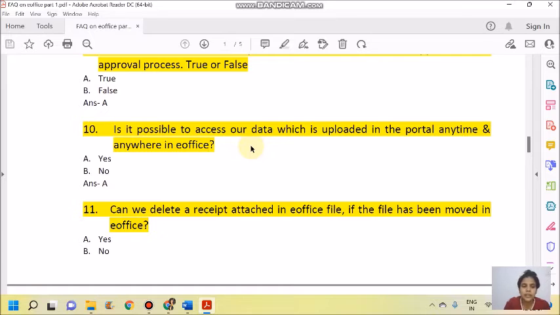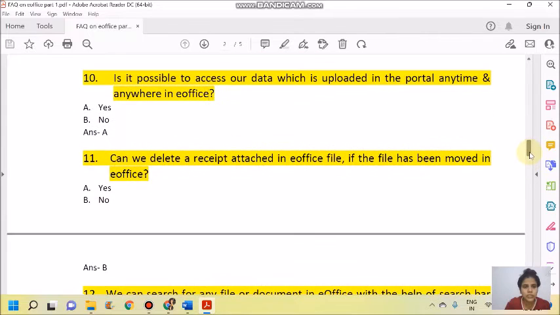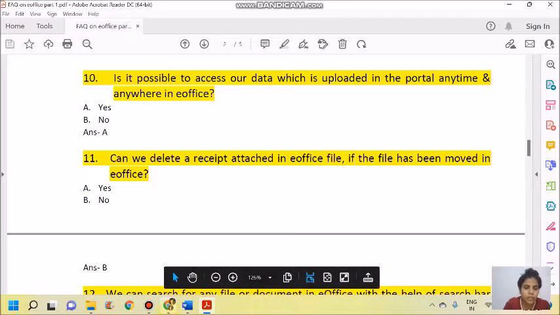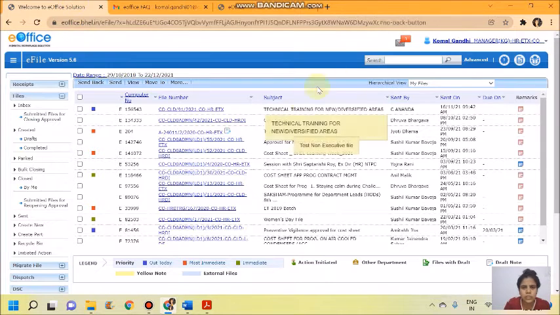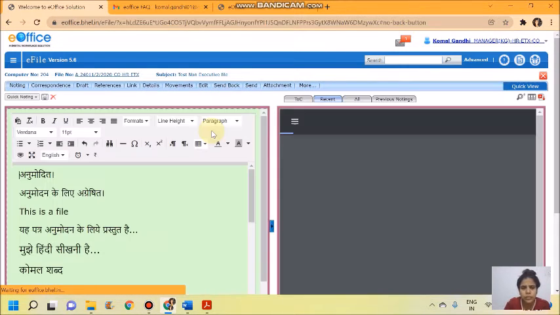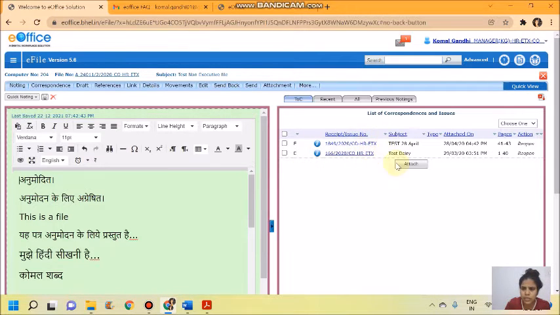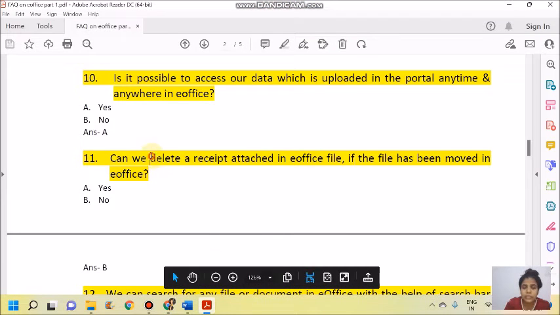Next question: can we delete a receipt attached in an eOffice file if the file has already been moved in eOffice? Now, this is an important question. I repeat the question: can we delete a receipt attached in an eOffice file if the file has been moved? For example, this is a file and some receipt is attached here. If this file is moved, can we delete the receipt?